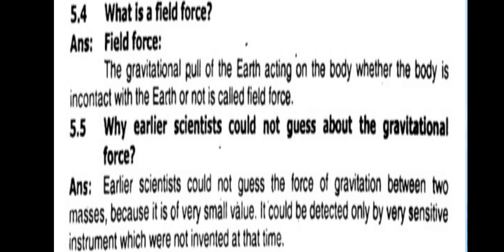Our next question is 5.5, that is why earlier scientists could not guess about the gravitational force. Its answer is so simple, because its value is so small and we need a precise instrument to detect it. That was not invented at that time. So we can say that early scientists could not guess the force of gravitation between two masses because it is of very small value. It could be detected only by very sensitive instruments which were not invented at that time.